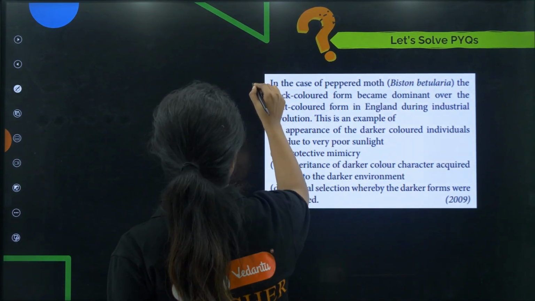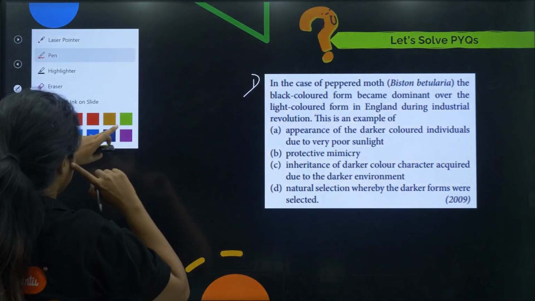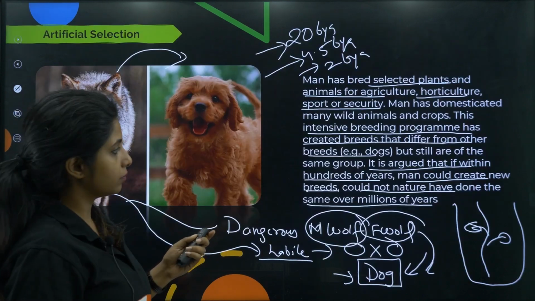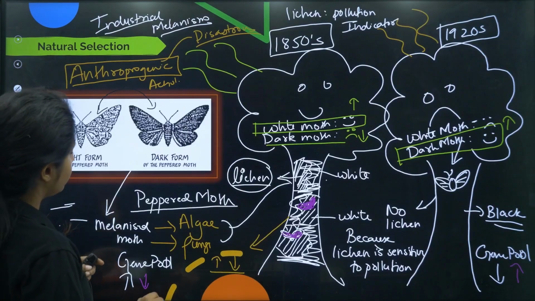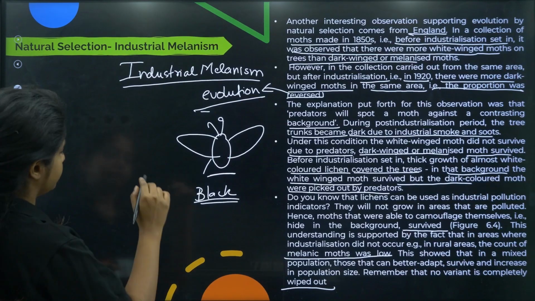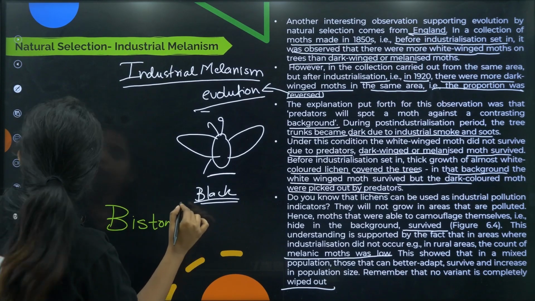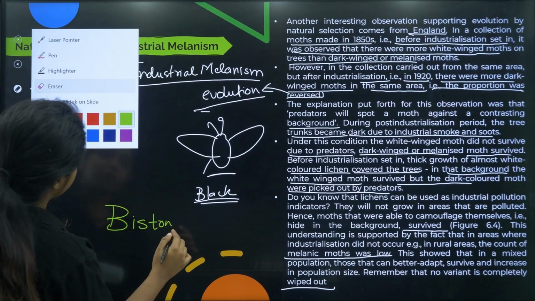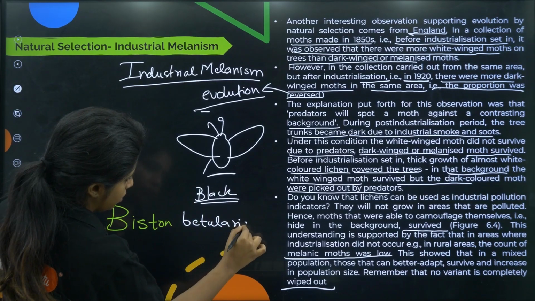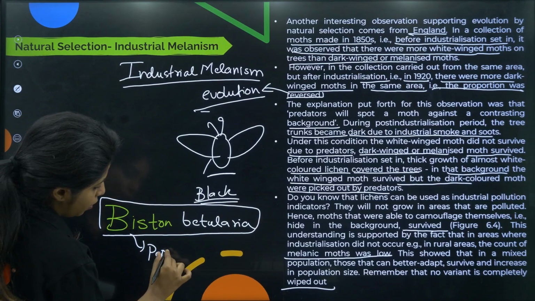Now time for questions. This is the first question, and you might be saying, ma'am, then teach the scientific name. Biston betularia is the name of the moth. Peppered moth, with love we call it peppered moth. Biston. This B should be capital, and the species name should be in small letters. Betularia. This is our dear little moth, the peppered moth.